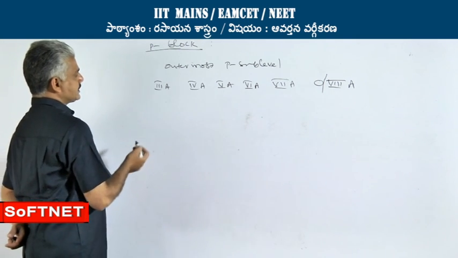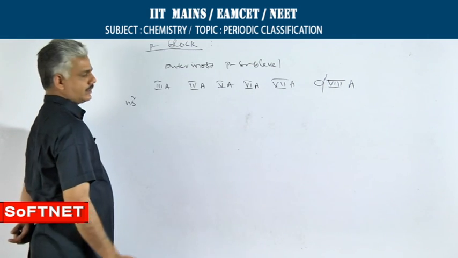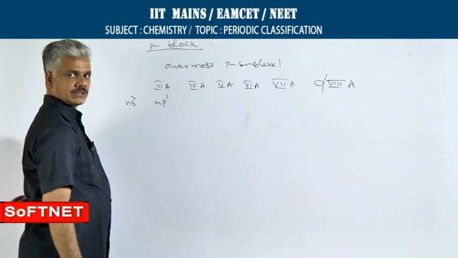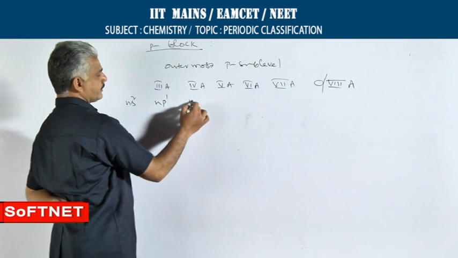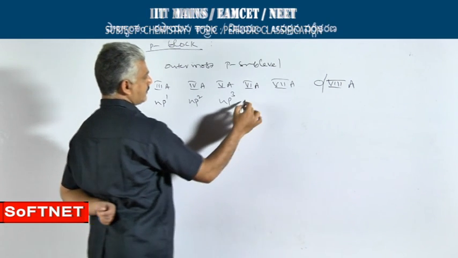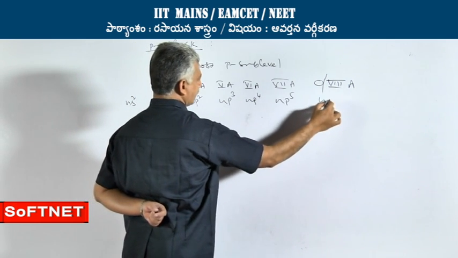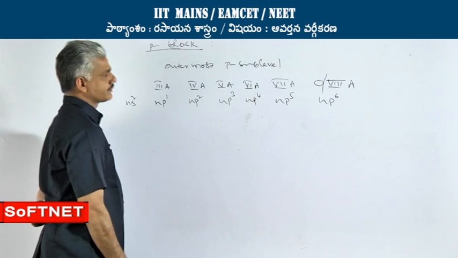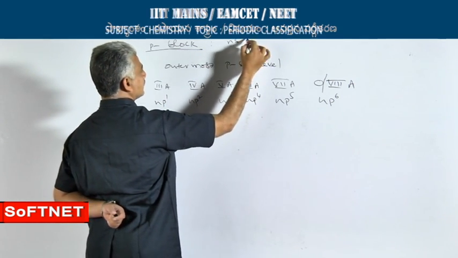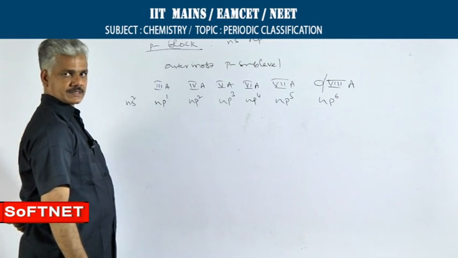The general configuration ns2 is common for all the P block groups. For 3rd A group, the continuation configuration will be np1. In 4th A, it is np2, 5th A, np3, np4, np5 and np6. Therefore, the P block general configuration can be represented as ns2, np1 to 6.